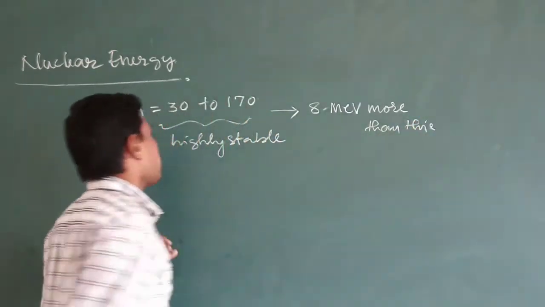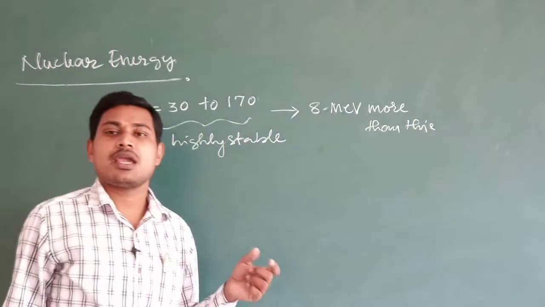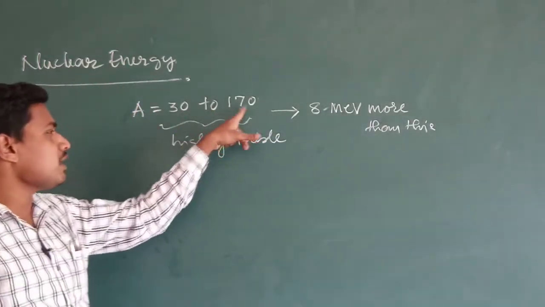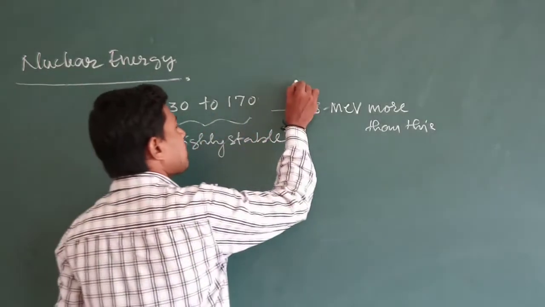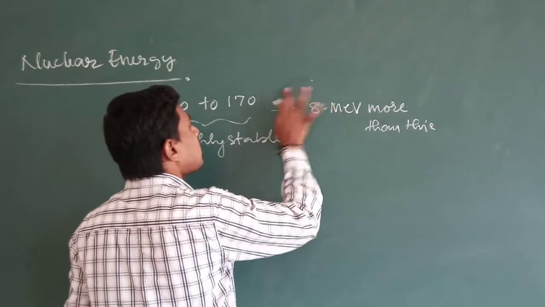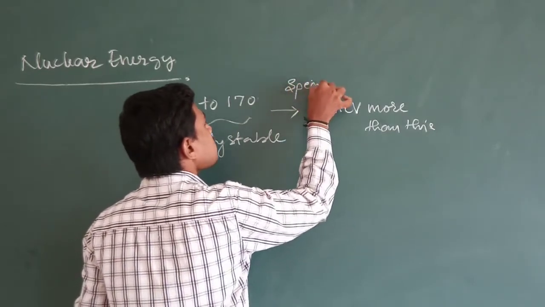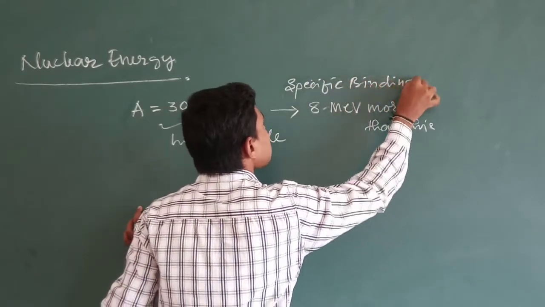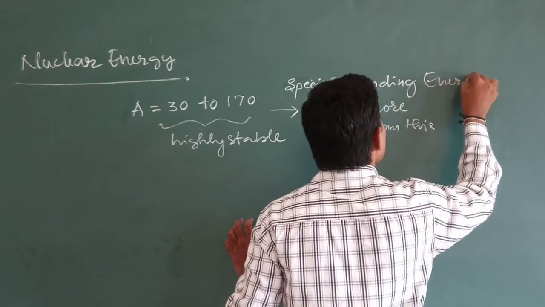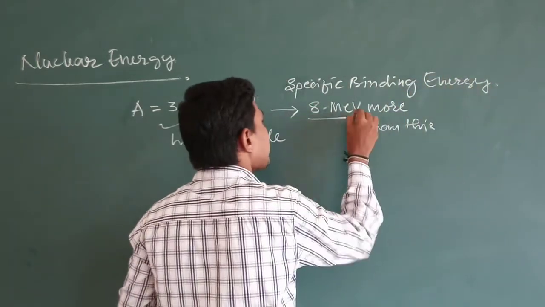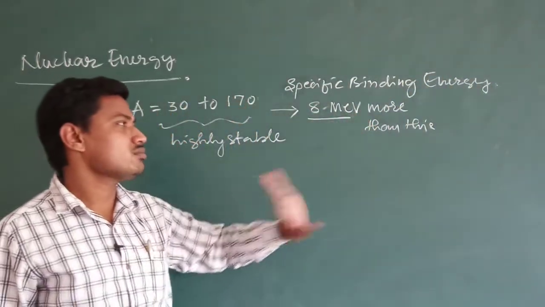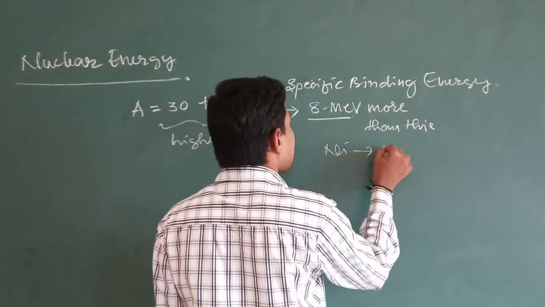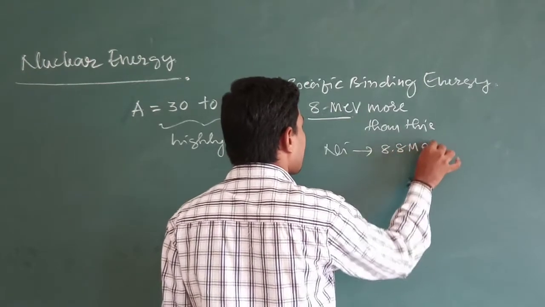So for the medium mass numbers from 30 to 170, the specific binding energy will be around 8 million electron volt or more. For nickel, the specific binding energy is 8.8 million electron volt, which is a stable one.